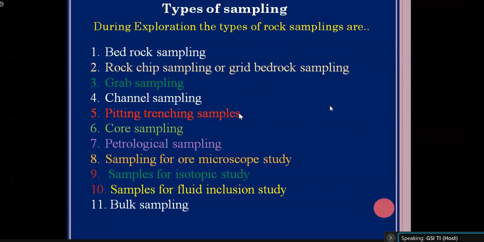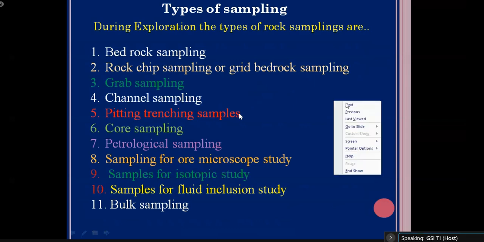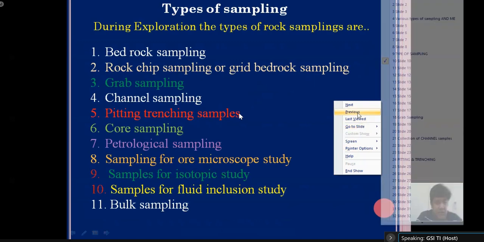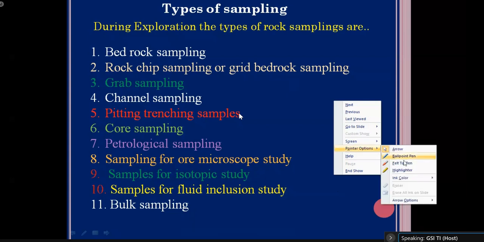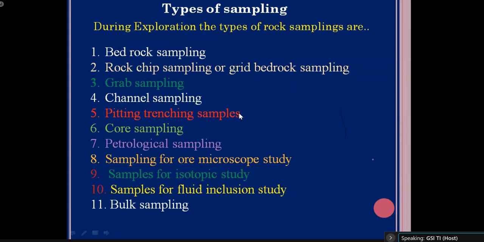Actually, as per the UNFC, there are three different axes: one is called the G axis, another is the E axis, and another is the F axis. These three axes are finally used to know whether your ore body is economically viable or not. Let me show you. These are the three different axes of UNFC: this is the G axis, this is the E axis, and this is the F axis.